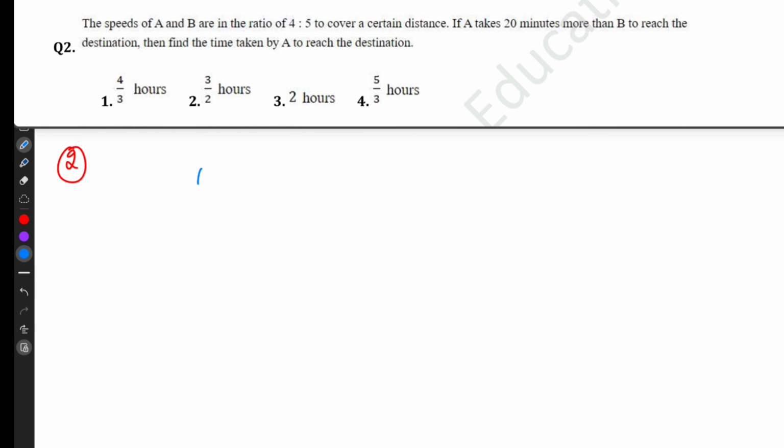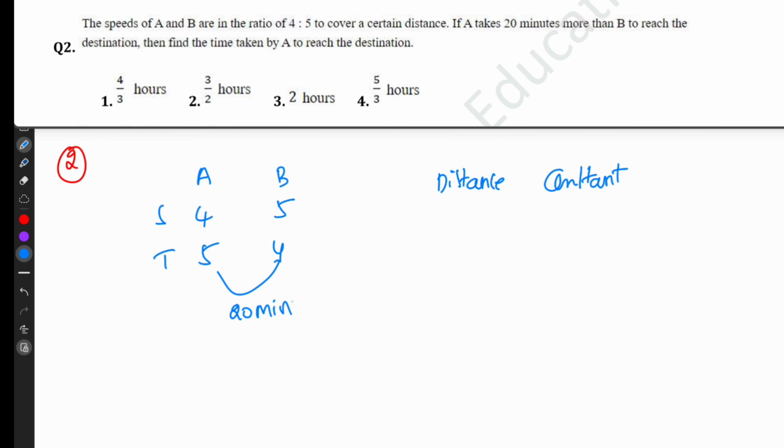The speed of A, B is in the ratio 4:5. If A takes 20 minutes more than B to reach the destination, so distance constant, time will be inverse. So the difference is 20 minutes. Then find the time taken by A to reach the destination. So if 1 is 20, then 5 is equal to 5 into 20, that is 100 minutes.